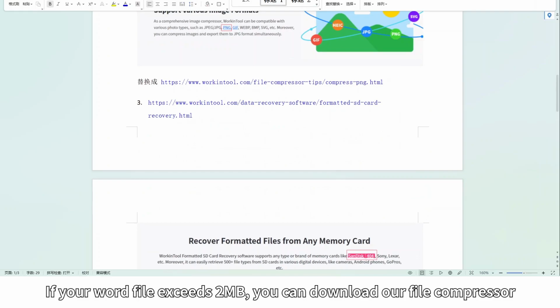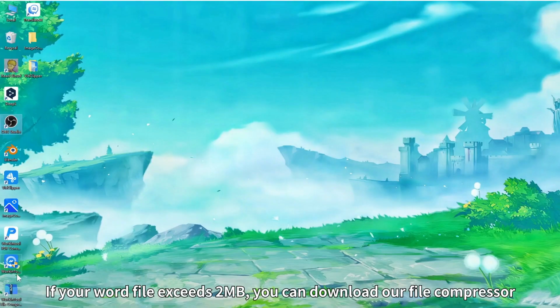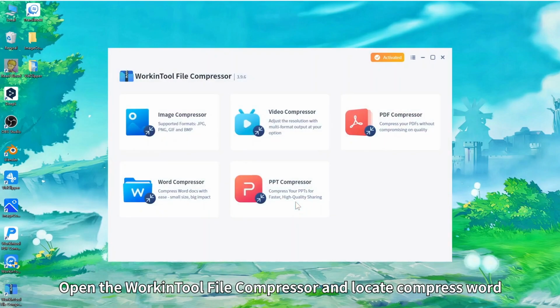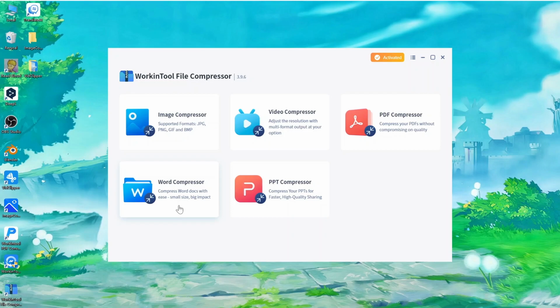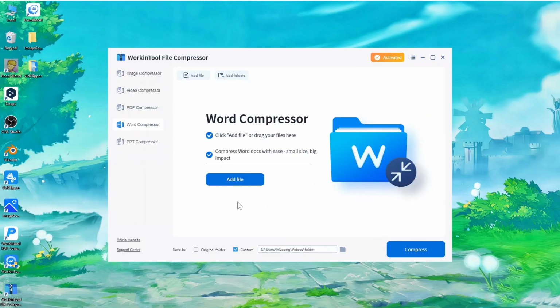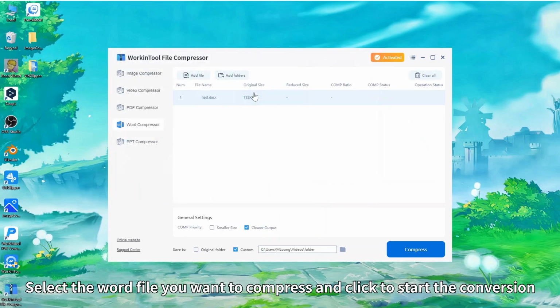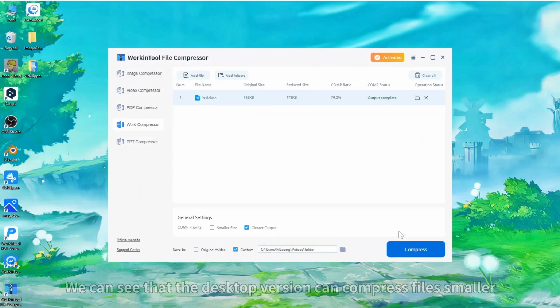If your Word file exceeds 2 megabytes, you can download our file compressor. Open the WorkinTool file compressor and locate Compress Word. Select the Word file you want to compress and click to start the conversion. We can see that the desktop version can compress files smaller.